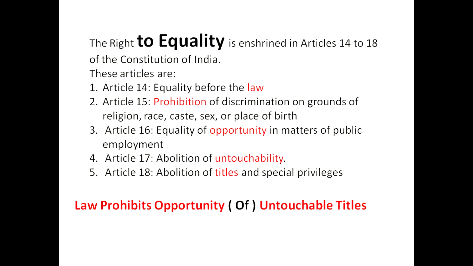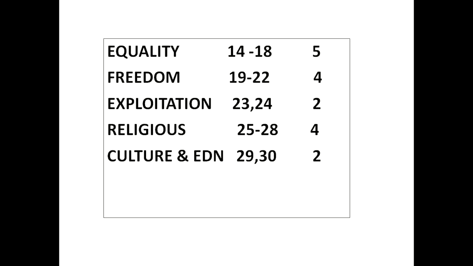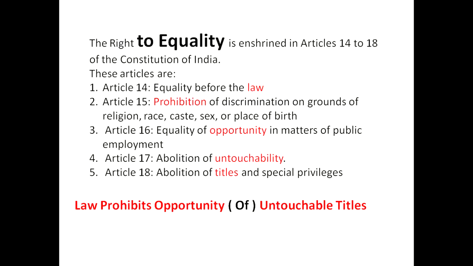Now in this part 3, we will try to remember what the articles are saying. In each of the fundamental rights, what are the articles saying? In right to equality, we have articles 14 to 18, that is 14, 15, 16, 17, 18. Now, what does each article say? That we will try to remember.